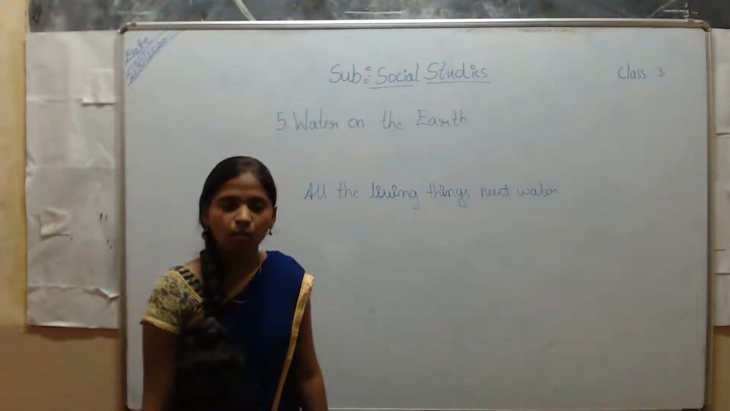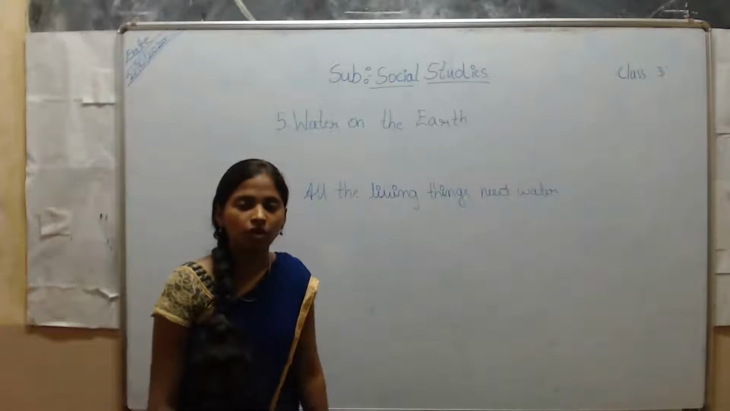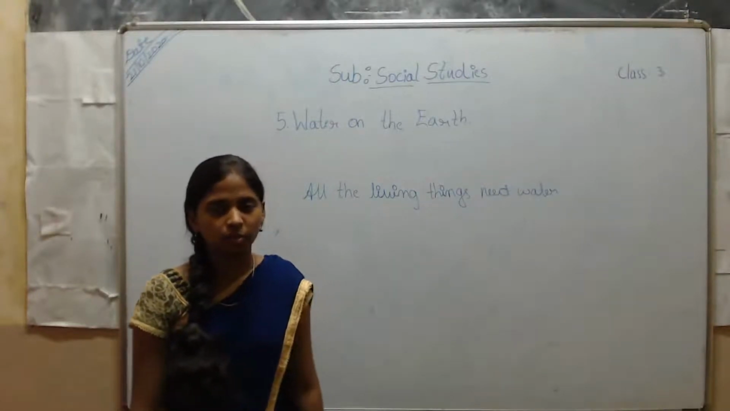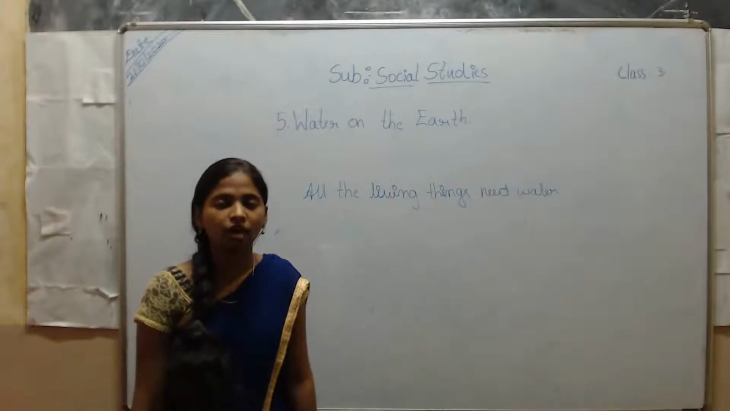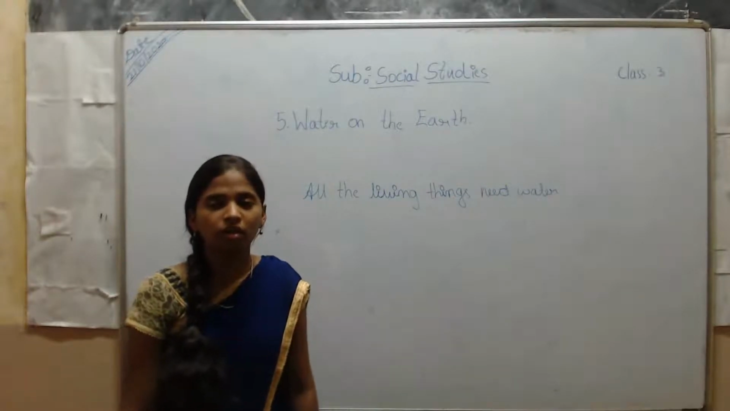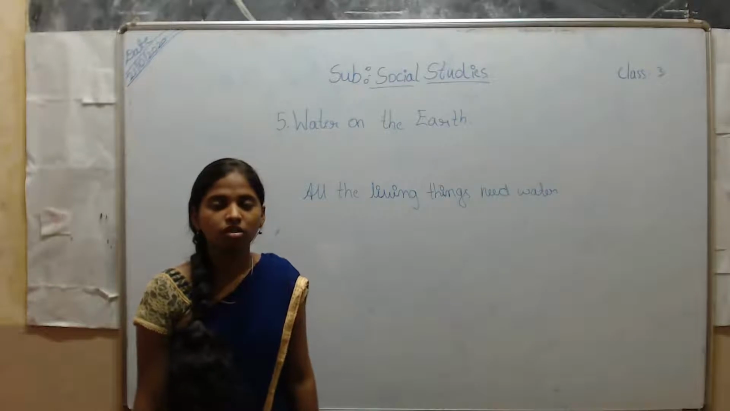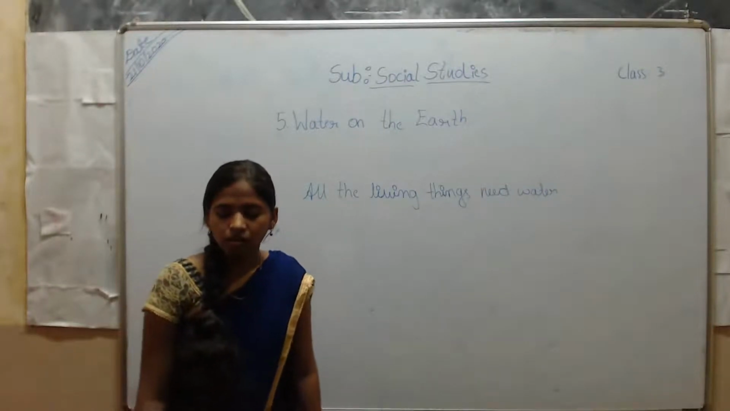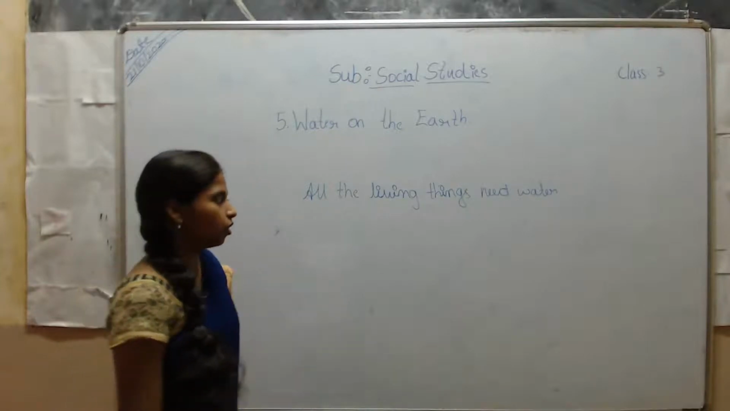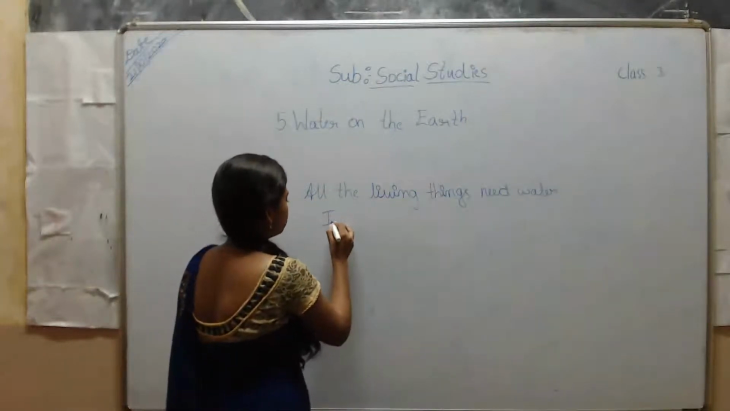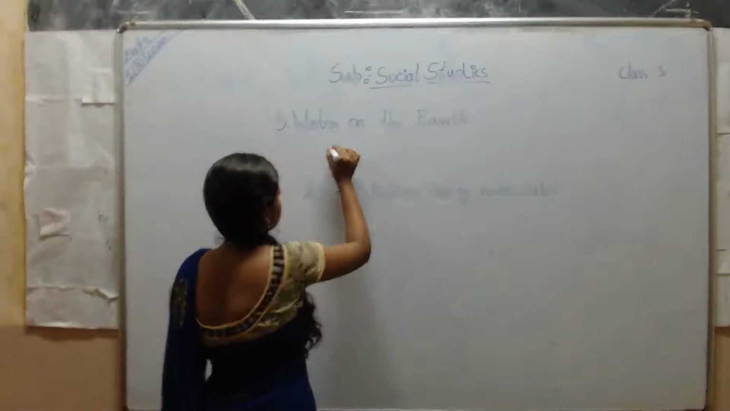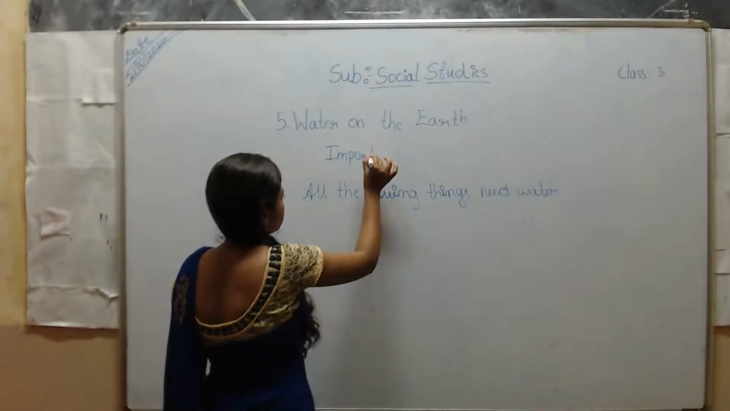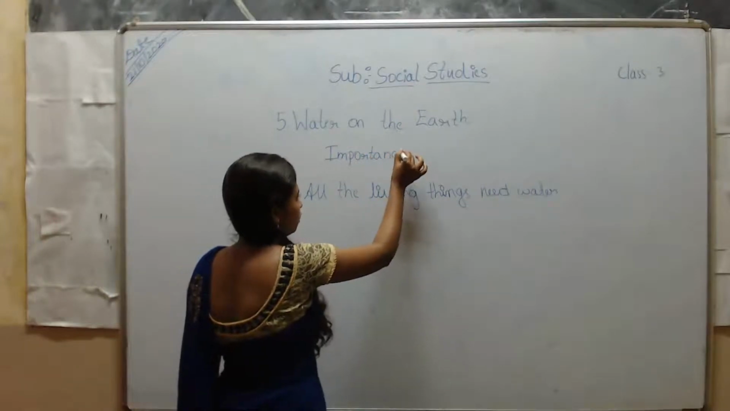There is more water on the earth, but less land. As I told you before, we have less land and more water. In that much water, only a little bit is drinkable. And there is some importance of water. We'll see what those importances of water are. So for what all do we need water?